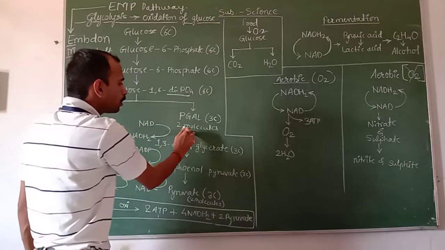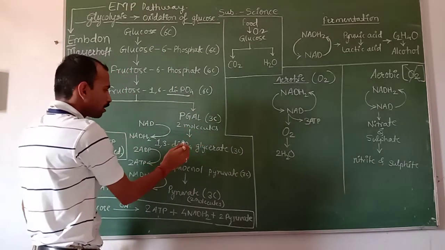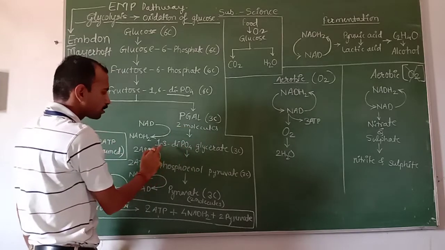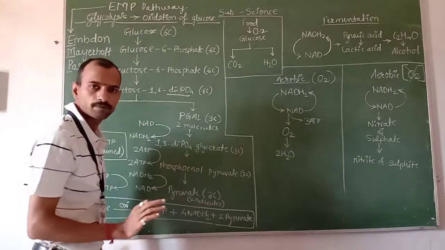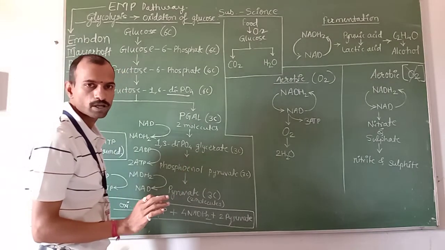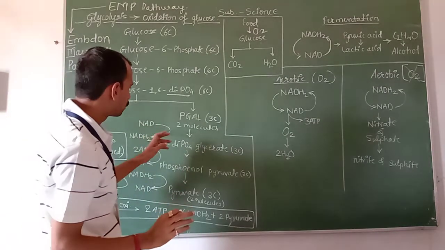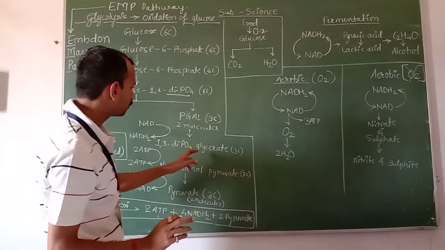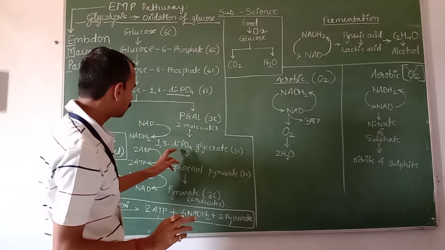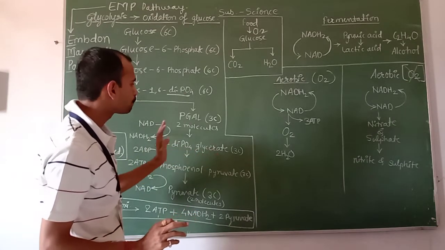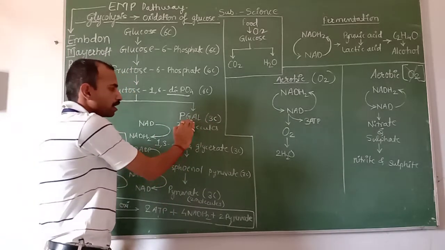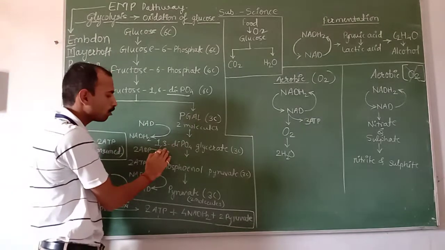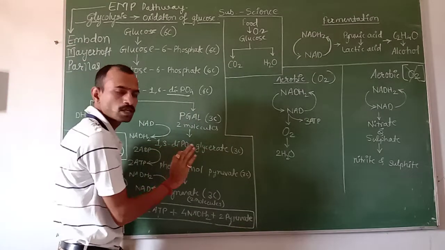Now these 2 molecules of PGAL are further oxidized and converted into 2 molecules of 1,3-diphosphoglycerate.